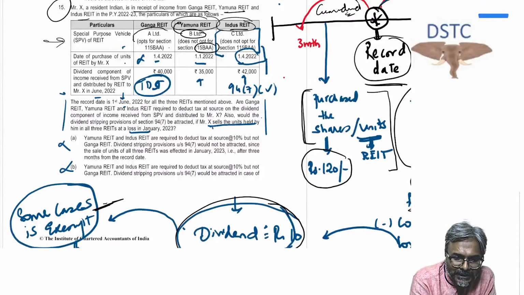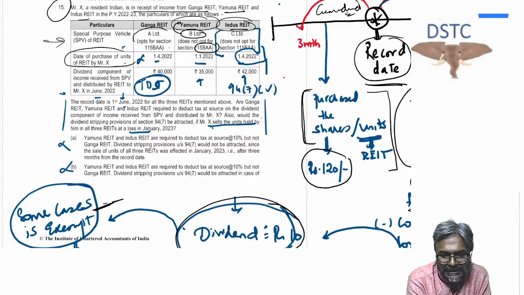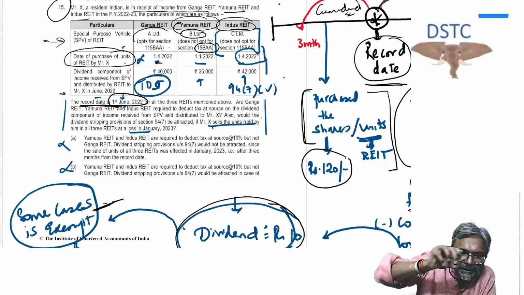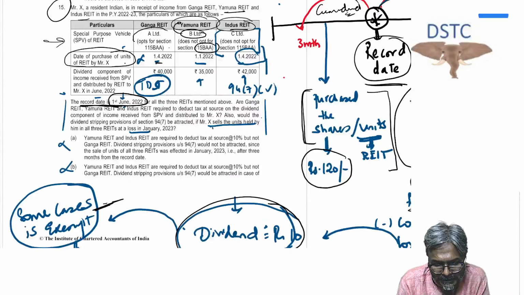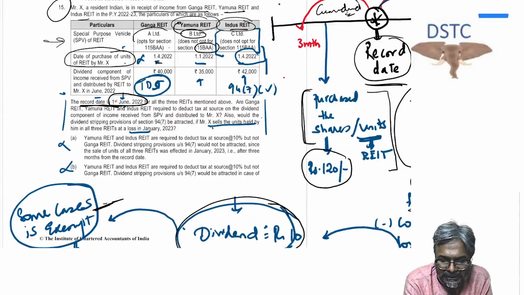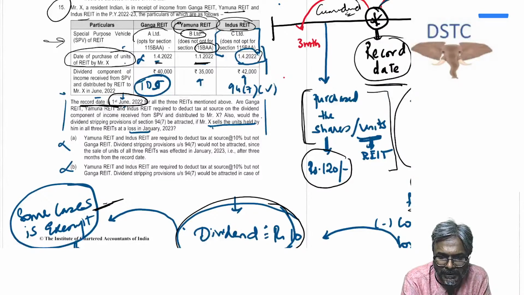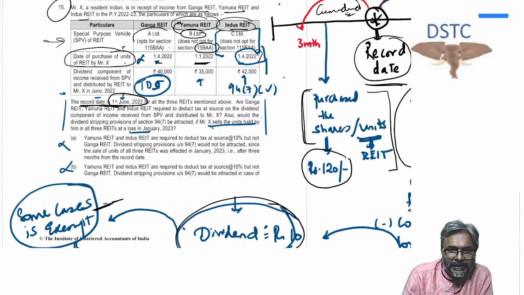Now if Mr. X has purchased the unit, students, before the record date, what is the record date? Record date is 1st June. So when he has purchased on 1st April, is it within 3 months from the record date? Yes, it is within 3 months from the record date. What about this one? Is it within 3 months from the record date? No, it is not within 3 months of the record date. What about this one, students? 1st April? Yes, it is within 3 months from the record date.